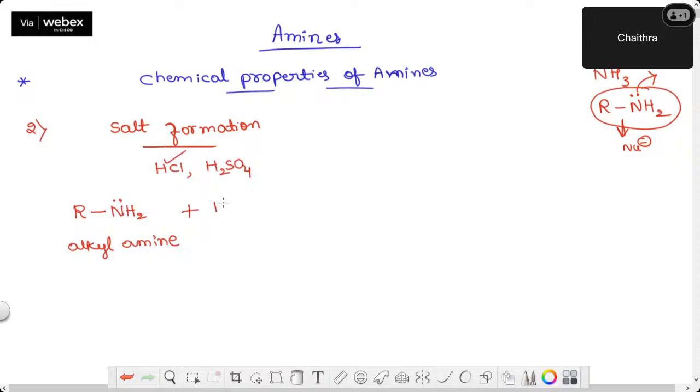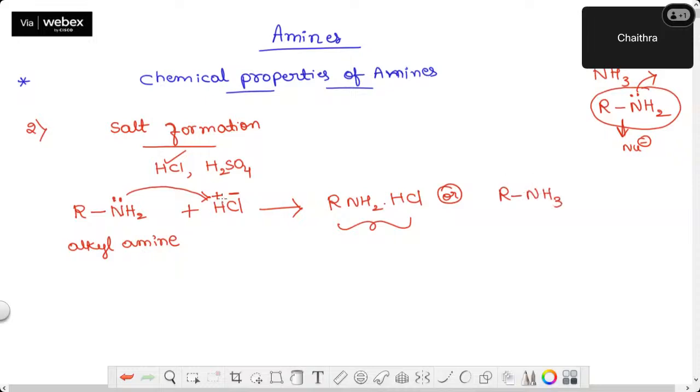Plus, for this, I will add HCl. When you add HCl to the amine, the amine being basic forms RNH2·HCl. Or else you can represent it like this: this is H plus, this is Cl minus, and the amine is the nucleophilic reagent. So it takes H plus, forming RNH3 plus.